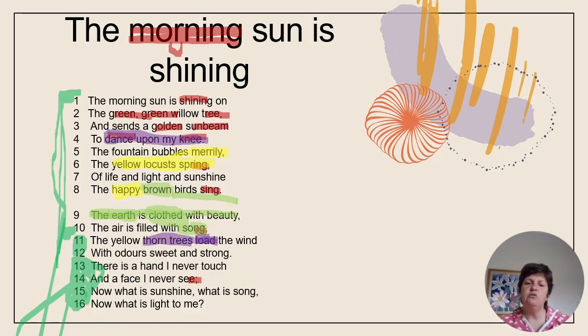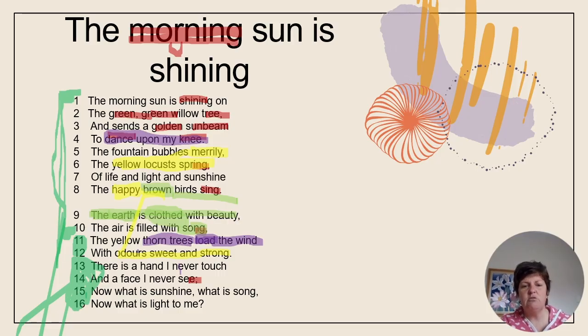So if we think of the yellow thorn trees burdening the wind, it makes complete figurative sense for me because that pollen on the thorn trees gives me allergy, so it burdens me. So literally, the thorn trees are packing the wind with this yellow pollen that has sweet and strong odors. But now if I think of it figuratively, in terms of the context of the entire poem, those odors that are on the wind, those sweet and strong odors, may actually be burdensome odors, the odors of death perhaps, the smell of a corpse perhaps.